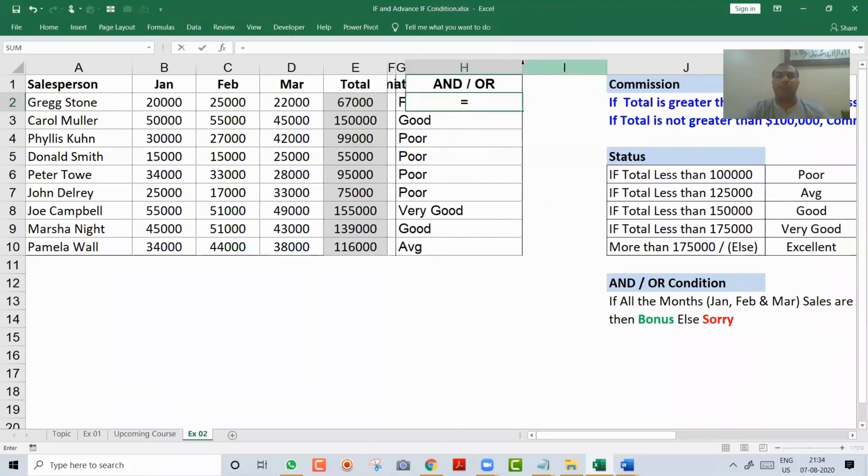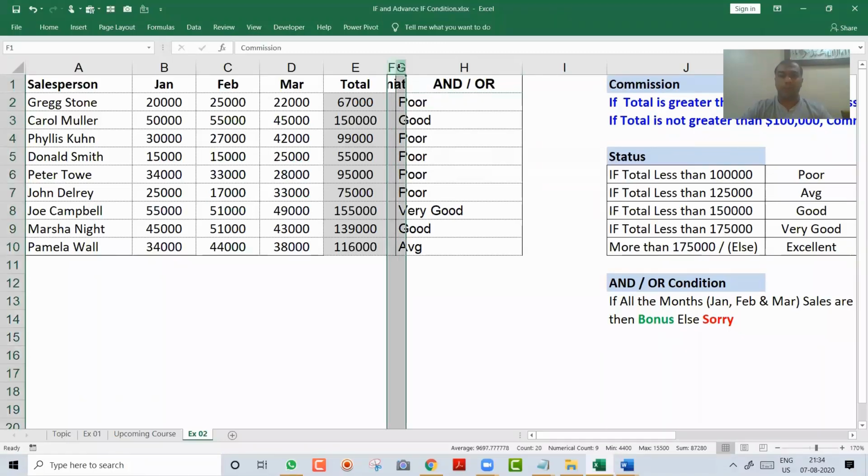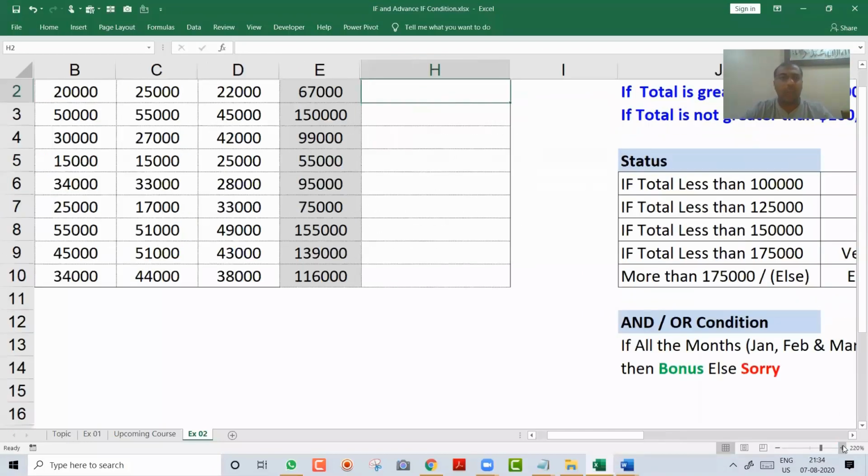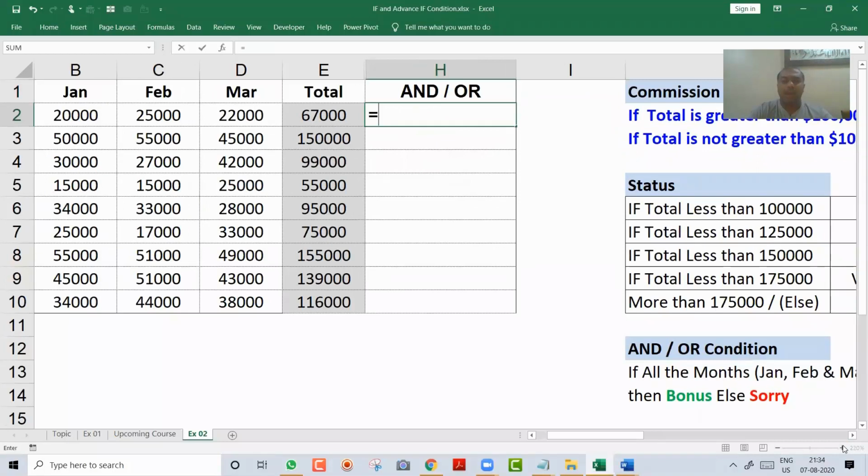I will say over here equal, and I will say if. Let me increase it more so it's very clear to you. But after the if, friend, I will also write and.